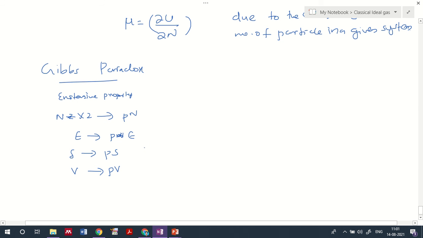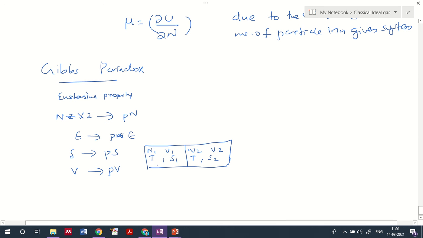Now let me take an example of a simple box. Here we have different parameters n1, v1, n2, v2, and the temperature T is constant in both cases, and we have S1, S2 over here.